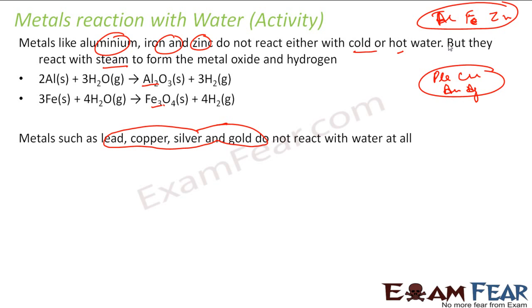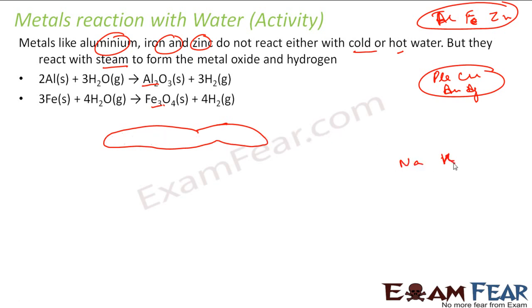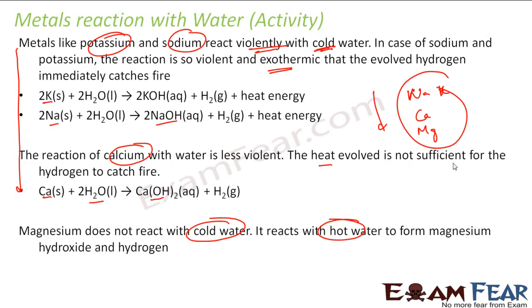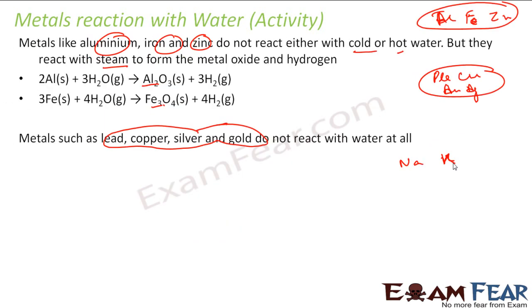Correct? So with the old experiment, what we can now tell is sodium and potassium, then we have calcium, magnesium, then aluminium, iron, zinc, and then lead and copper.